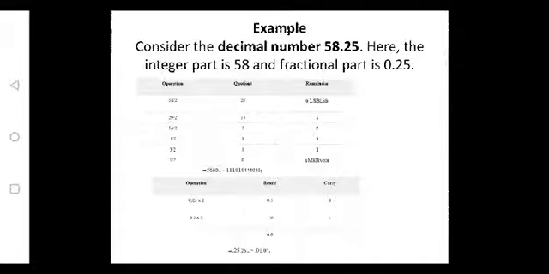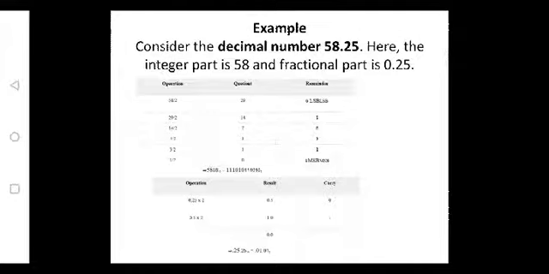So this is how to convert a decimal number system to binary. Similarly, if I ask to convert decimal to hexadecimal, let me take an example of the same thing, 58.25. I need to convert it into hexadecimal.